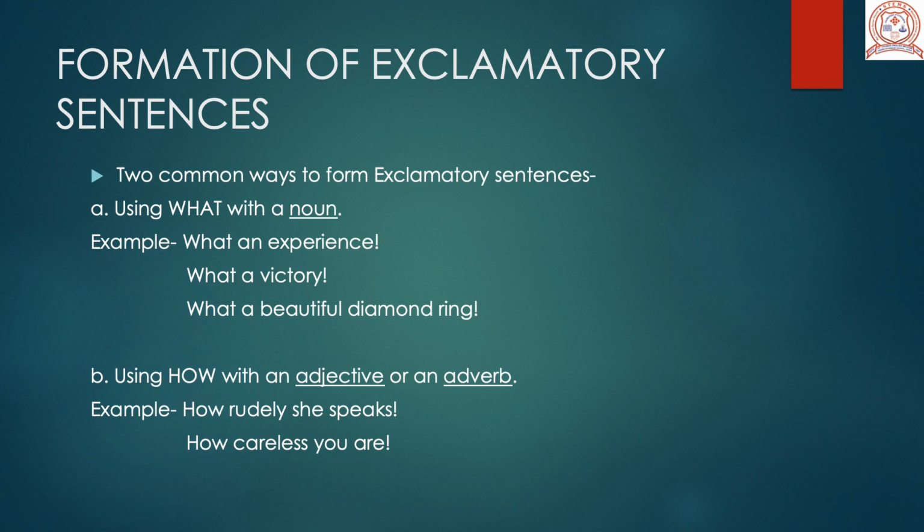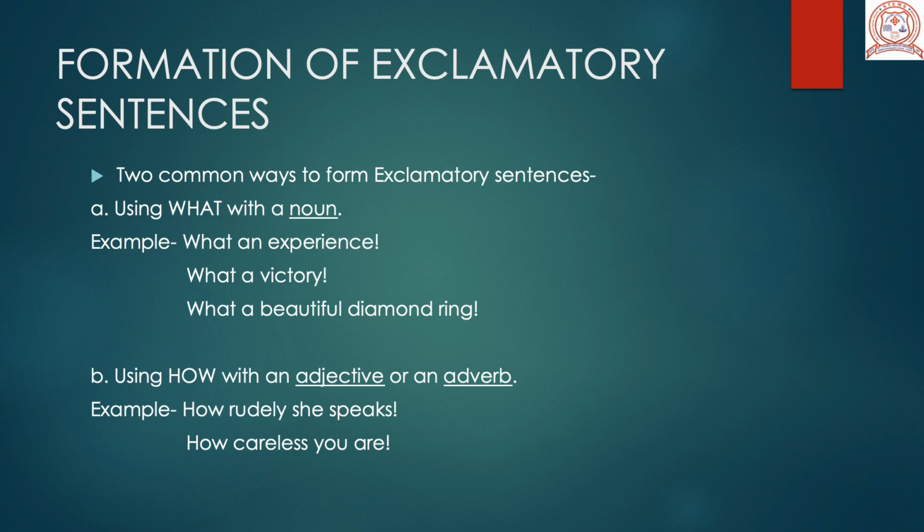Now experience over here is an abstract noun. What a victory. Victory, again an abstract noun. So we are using what with nouns. What a beautiful diamond ring. This is a concrete noun, or you can say a common noun. So we use what with a noun, and secondly we use how with an adjective or an adverb. So how rudely she speaks. Rudely is the adverb of manner, and how careless you are. Careless is an adjective. So with noun we use what, with adjective and adverb we use how.